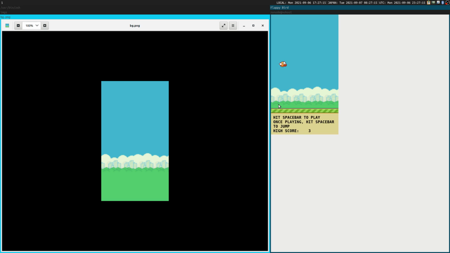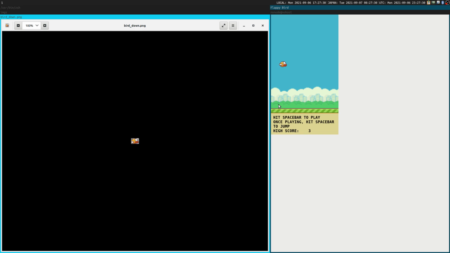And then the background, I stole these from Tech with Tim, I think. That was where I got the idea. I saw a video that he did of making Flappy Bird, I think in Python. I didn't actually watch the video, but I'm like, oh, I should do that in Erlang. And then I think I stole his sprites.